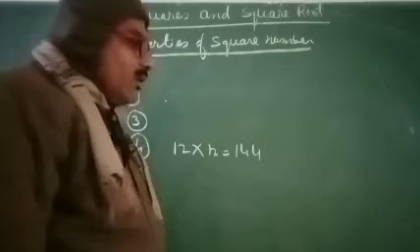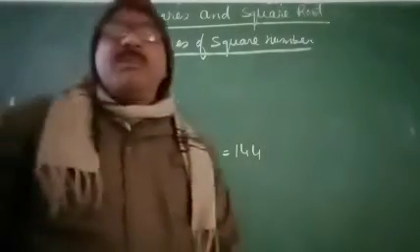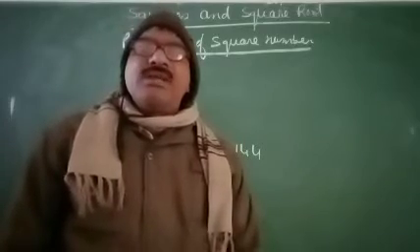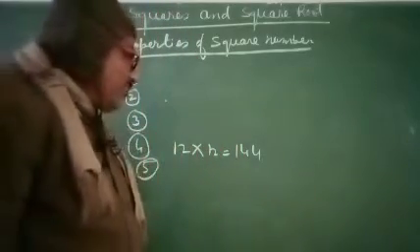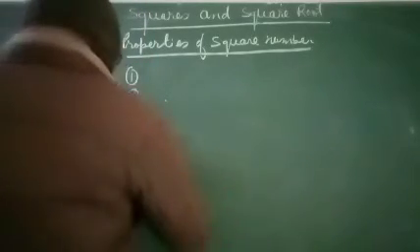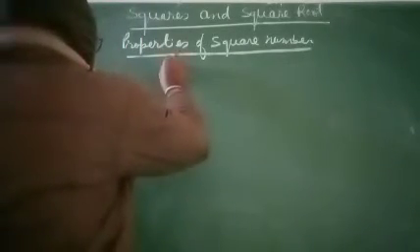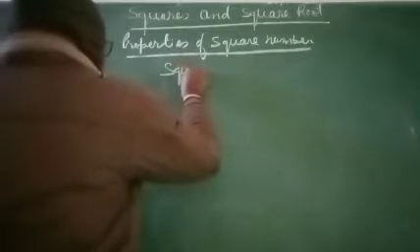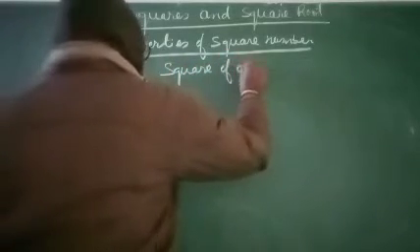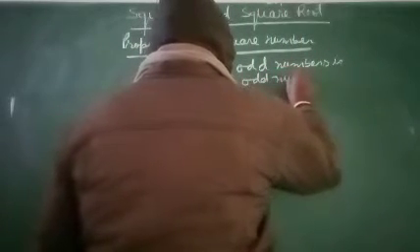Now, the fifth property. What is the fifth property? The square of an odd number is an odd number. For this we consider 11. The square of an odd number is an odd number.